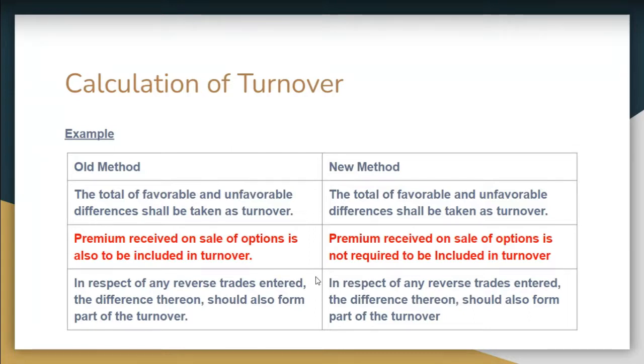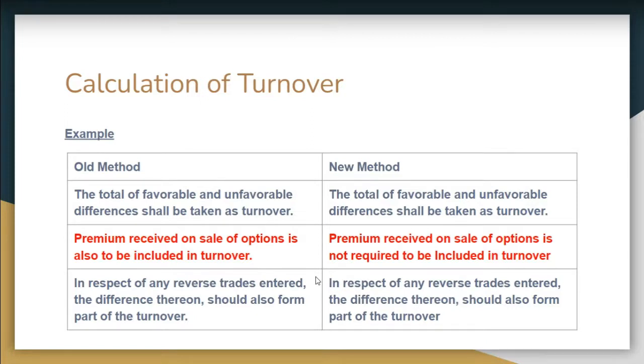Now there is a new method. In the new method, for future transactions, the total of favorable and unfavorable differences shall be taken as turnover, so there is no change from old to new. But in option trading, earlier the sale value of the option was also added to turnover. Now it has been brought on par with future transactions. Earlier we were adding the sale value of options to turnover. Now only the difference needs to be added, like we do in future transactions. So this is the major change, and the rest of the things are the same.